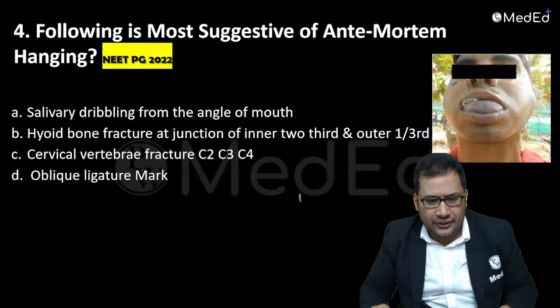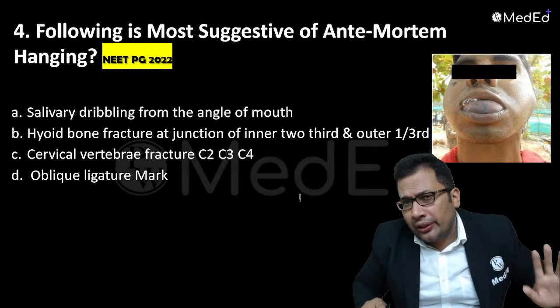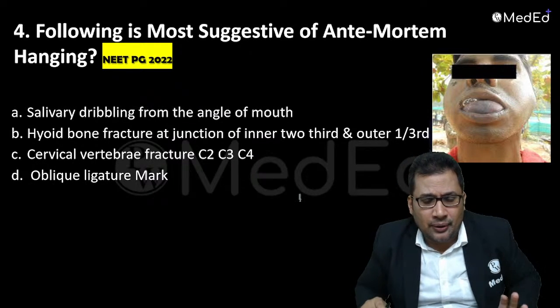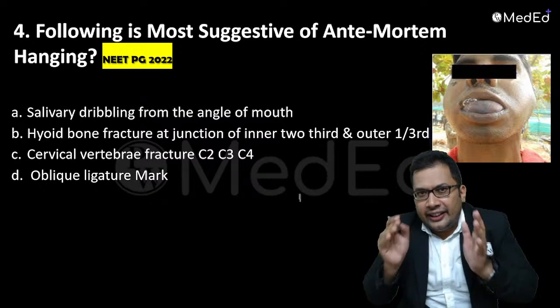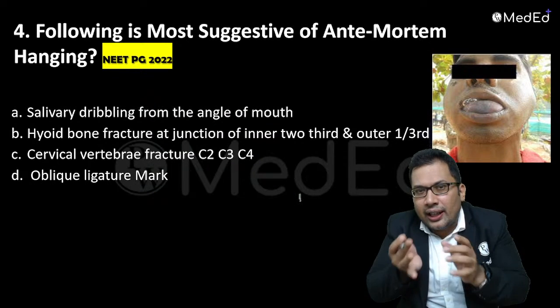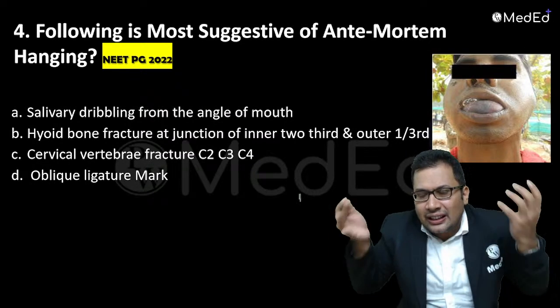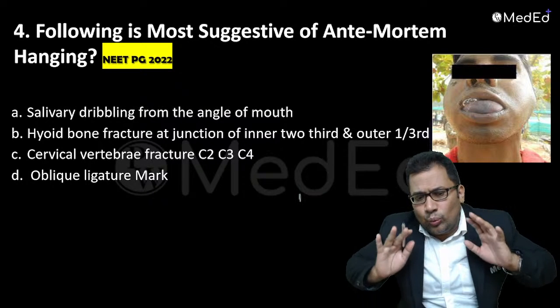Now question number 4. One very important conceptual question. Following is most suggestive of ante-mortem hanging. Ante-mortem hanging means the person was alive at the time of hanging. He was not killed in the beginning, so he was alive actually. So what is the answer?